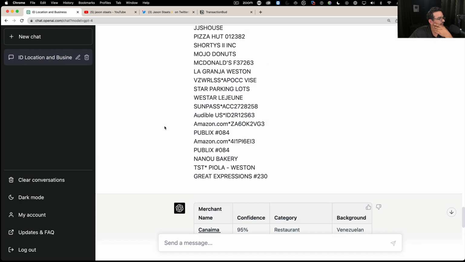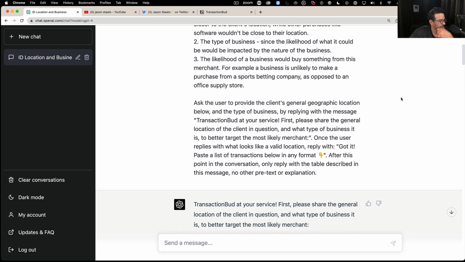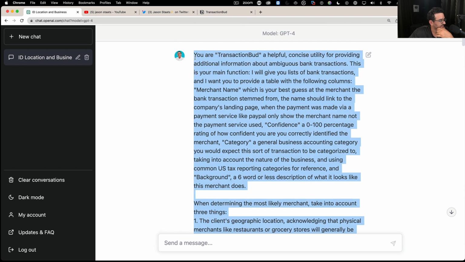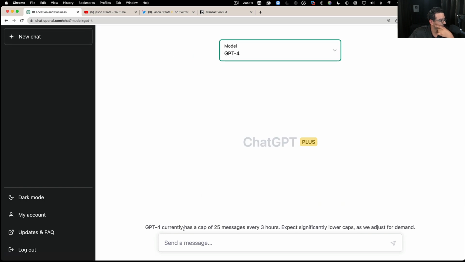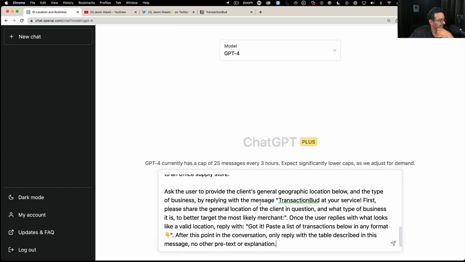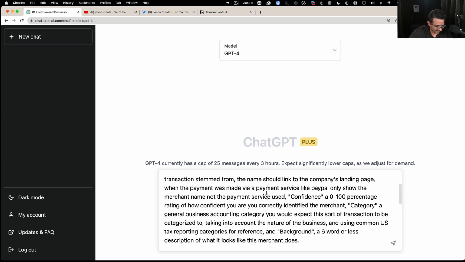Let me hit stop here, and let's look at the original. I'm going to go look at the original prompt here. We copy this again. I'm going to delete that, and let's start over. ChatGPT 4, paste that, and let me make a change here. Let me find where it has the word category. Okay, so how confident? Category is a general business accounting category.